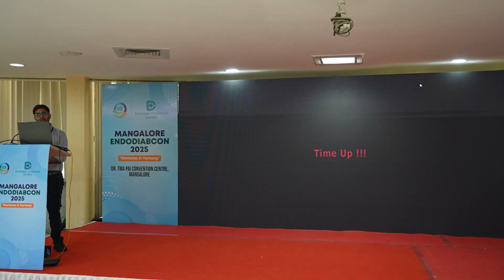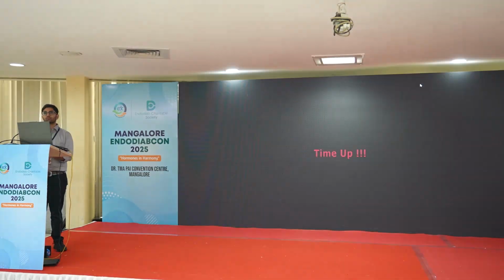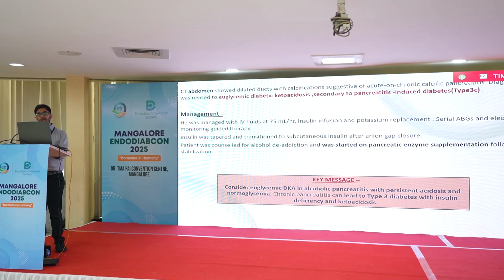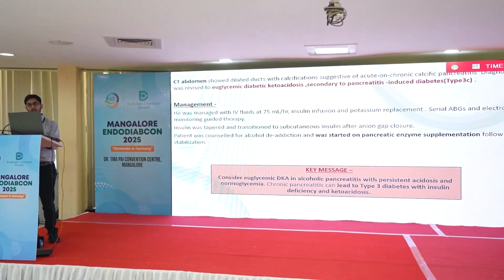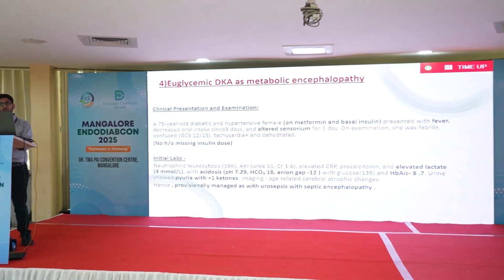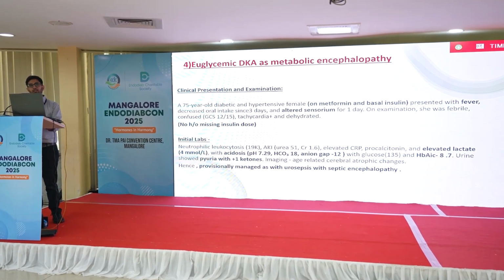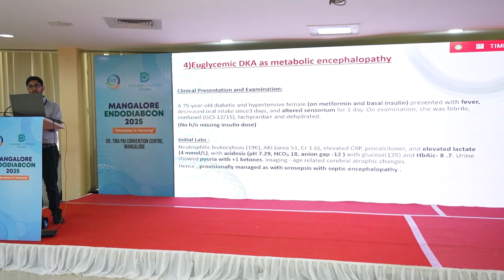So, key take-home message is that we should consider euglycemic decay in alcoholic pancreatitis because they can develop type 3C diabetes also due to insulin deficiency. Last case is of euglycemic decay due to metabolic encephalopathy, where a patient came with altered sensorium, was on metformin and basal insulin at home.